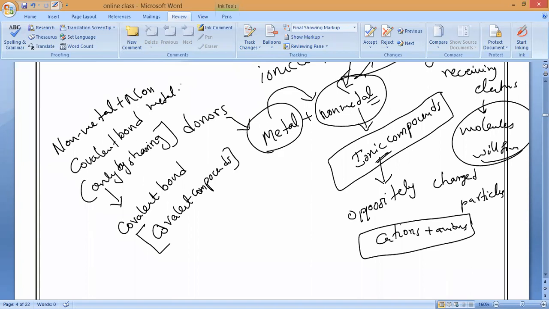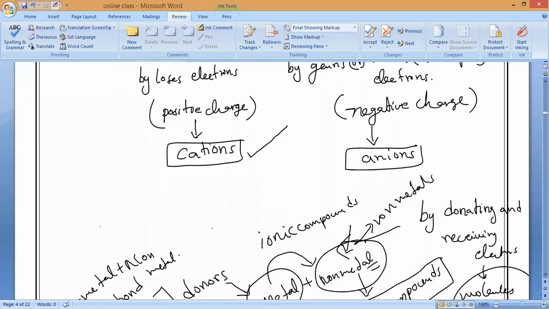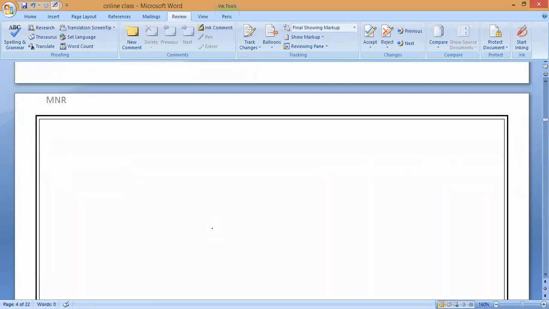Cations means what charge, positive or negative? Positively charged. A student asks whether the cathode is negative. Yes, that is different, that is the electrolysis process.